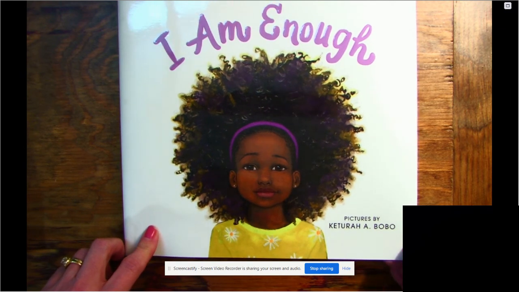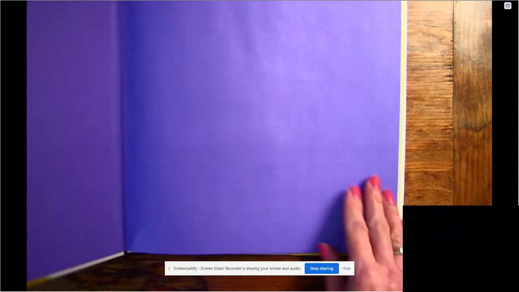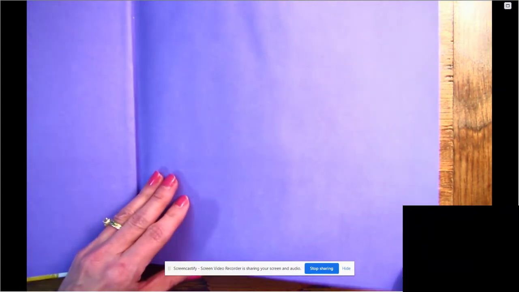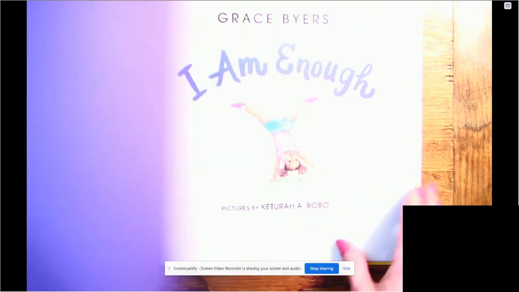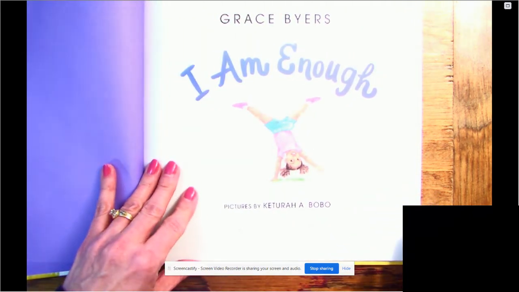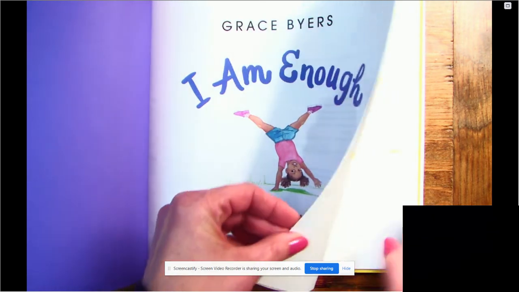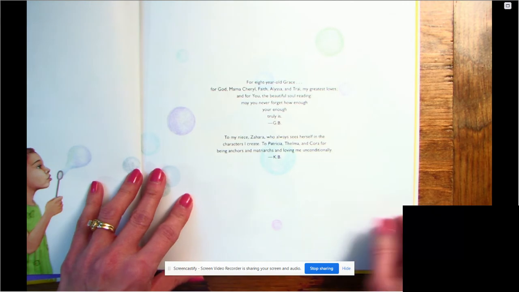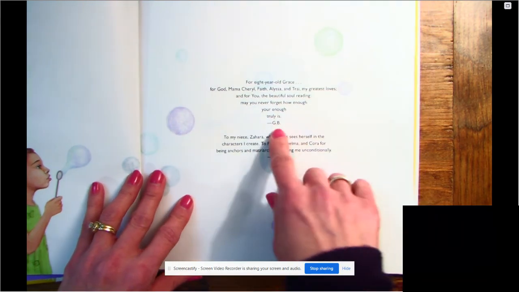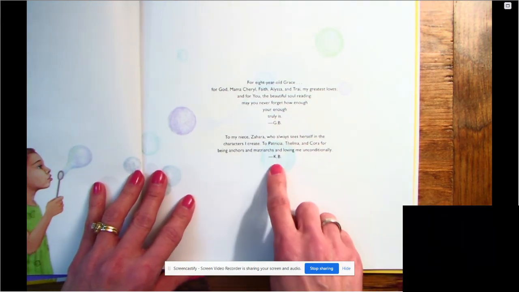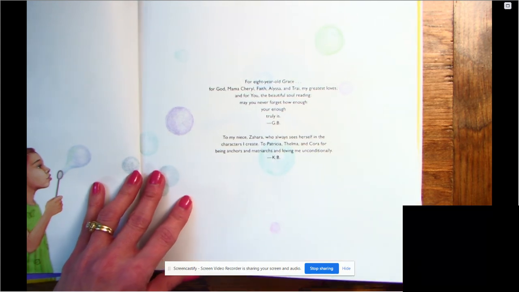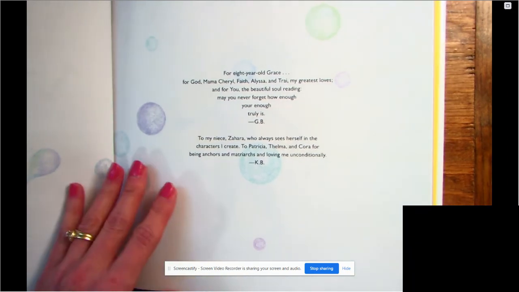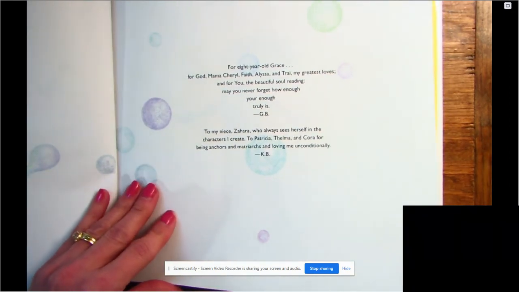Love, love, love her hair. My friend Mrs. Shannon loves purple. The inside of this book is purple, so I always think of her when I read it. I am enough. And she's got the very beginning, she's got her dedication. Right? And this one is by the author, her initials. This one is by the illustrator and their initials. So you know when you read books, authors and illustrators often dedicate their work to somebody that made a difference in their life.